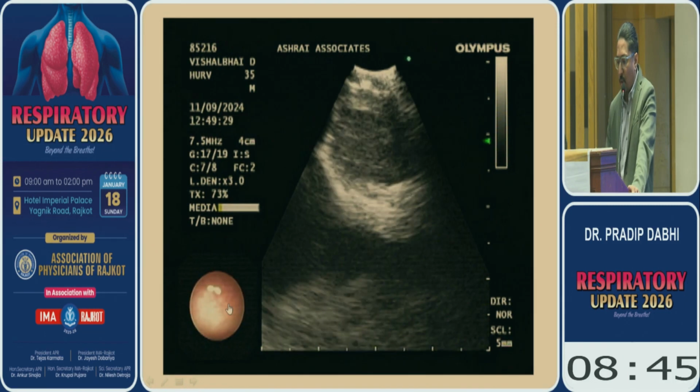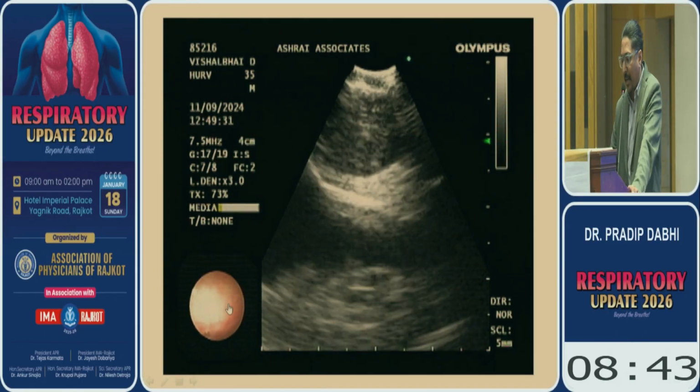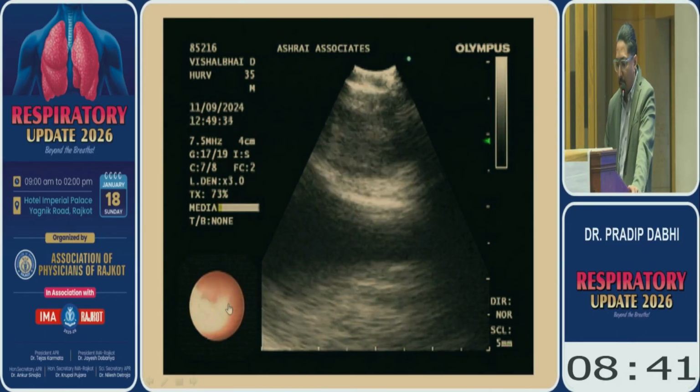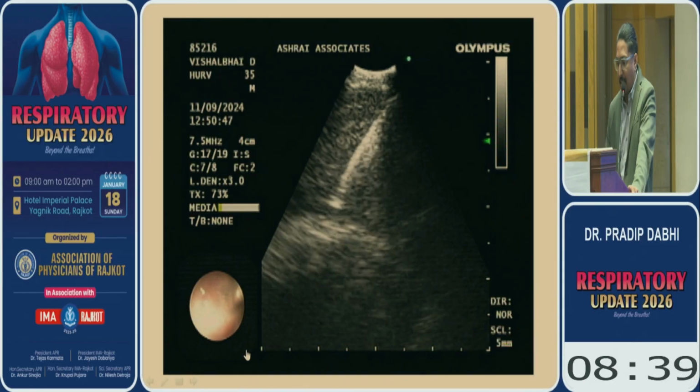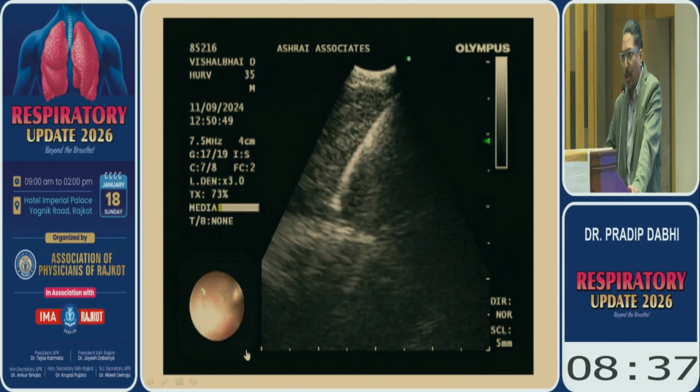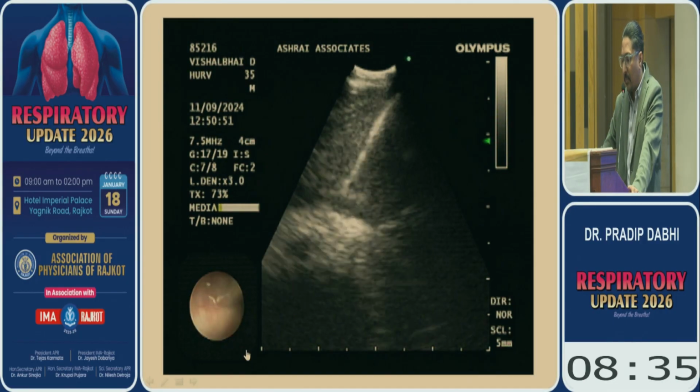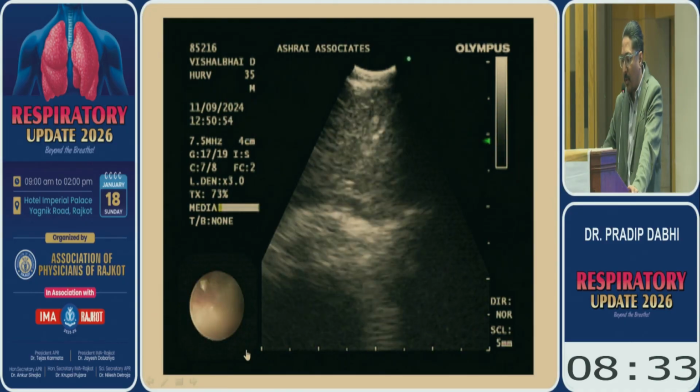So we are just locating the lymph node. This is the right lower paratracheal lymph node. This is the SVC. This is the subcarinal lymph node. First we took the pass with the needle. This all is real time. You can see the needle.